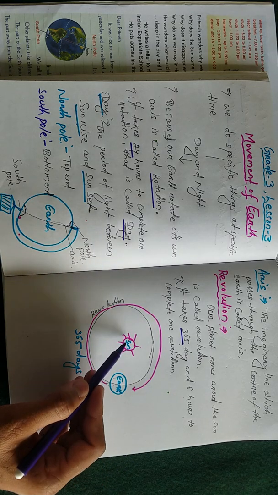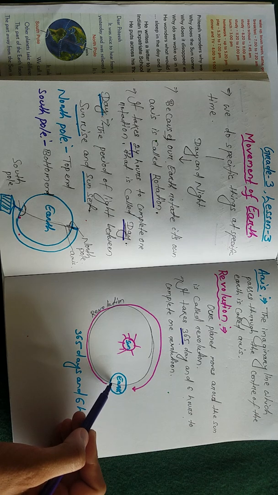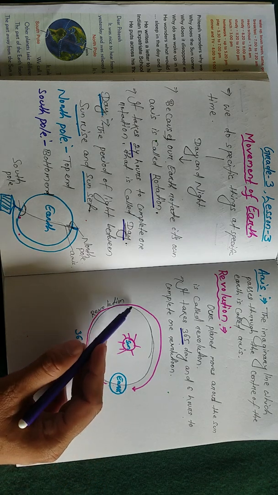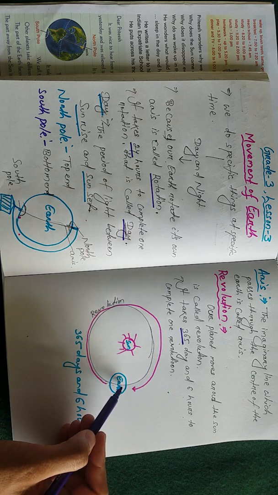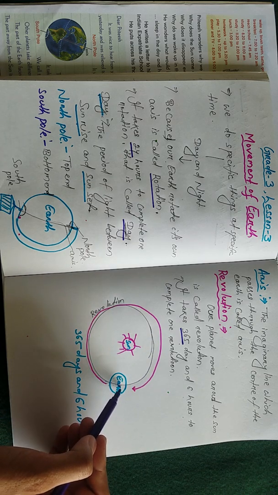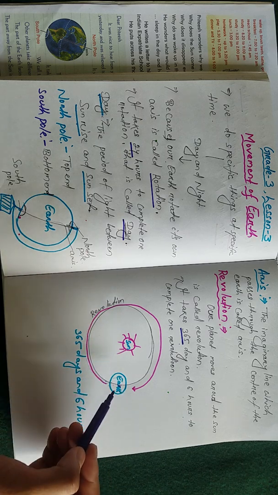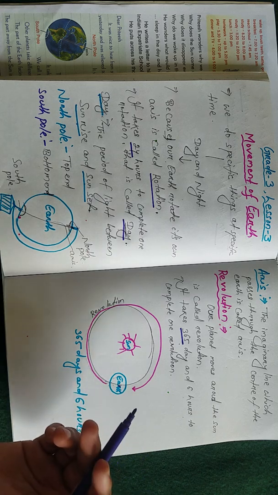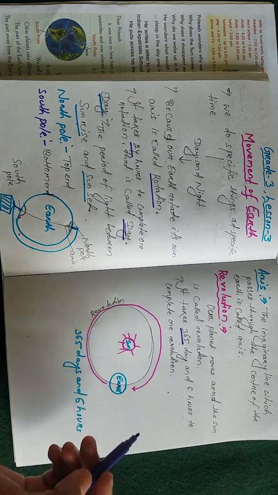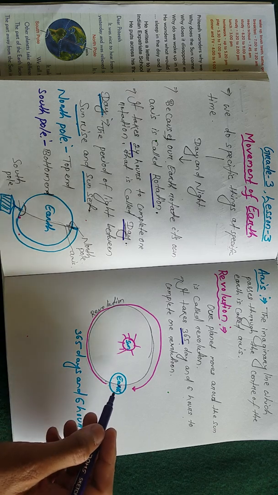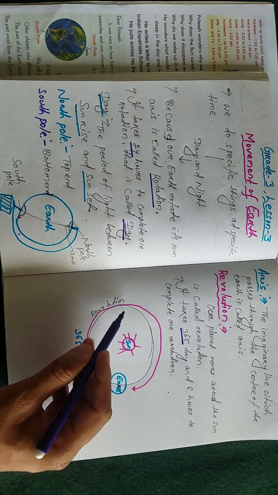Understood? See, this is the sun, this is the solar system. When the earth starts here and moves, and after moving around the sun, when again we reach the same place, it takes 365 days and 6 hours. That is called revolution. Understood? So students, rotation is when the earth moves around its own axis, and revolution is when the earth moves around the sun.